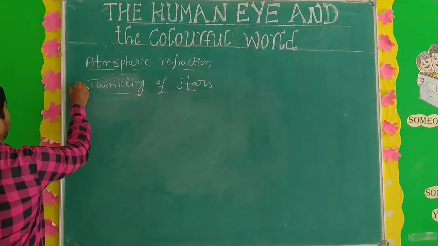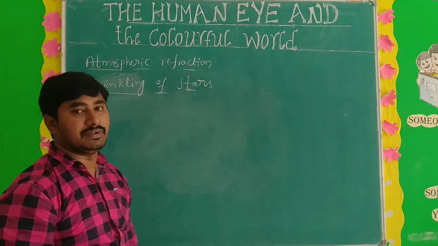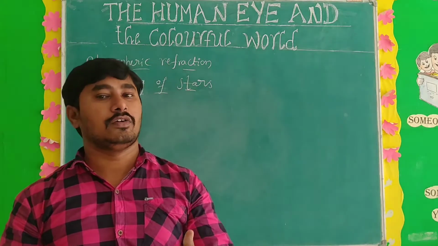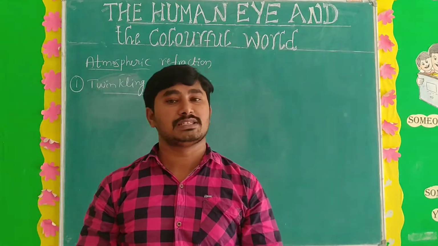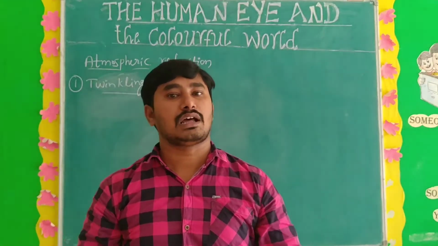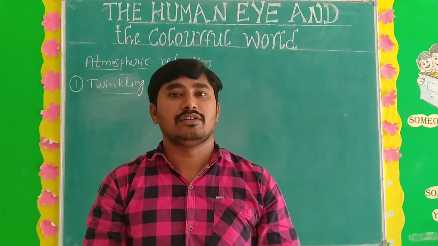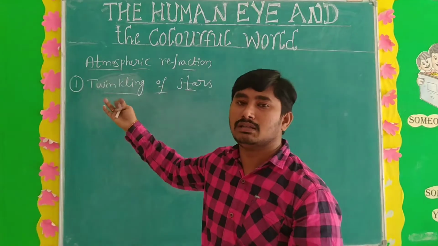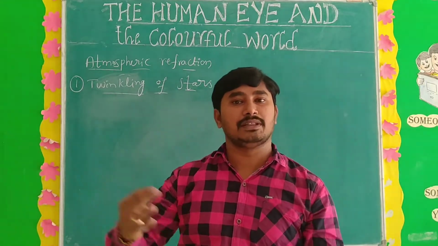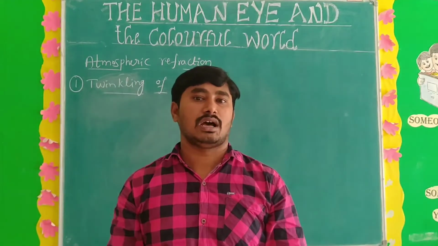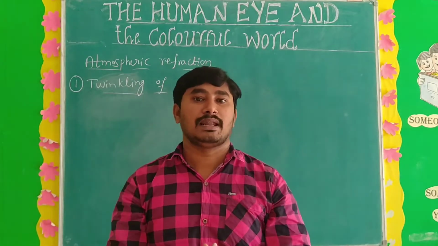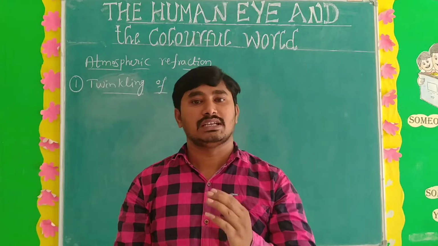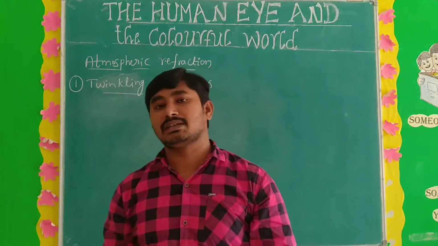The first example for atmospheric refraction is twinkling of stars. You know very well, the stars are luminous bodies. The stars give light on their own, and the stars are very far from the Earth's surface, and between the Earth's surface and the stars there are many atmospheric layers. Let me explain how the atmospheric refraction occurs.